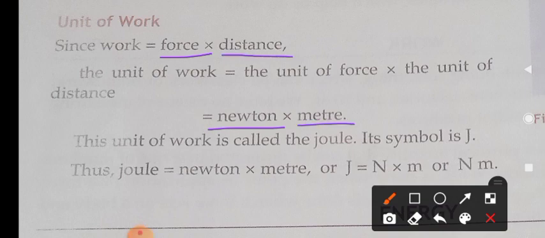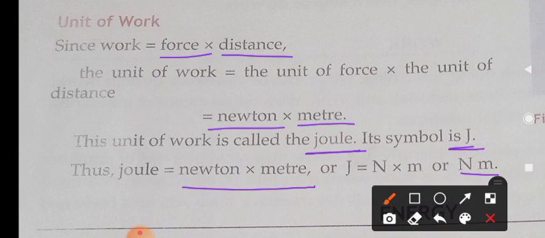So the unit of work is called joule. The symbol of joule is capital J. The joule is nothing but the product of Newton and meter, which we can symbolically represent as capital N and small m. So this is the unit of work.